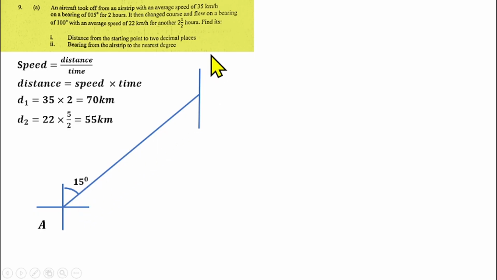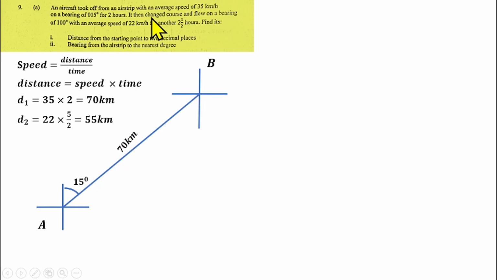After drawing this line, I will draw another cardinal point to represent where the aircraft is currently at. So it's currently here now, after drawing this cardinal point, and the distance they cover is 70 kilometers. You can call this point where it stopped B, since we are not given the point to use. So the distance covered is 70 kilometers, and this is where the aircraft is now.